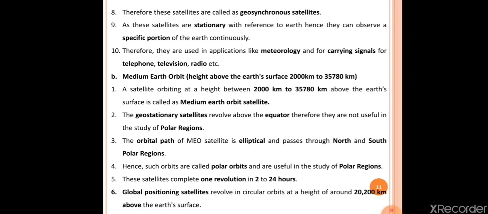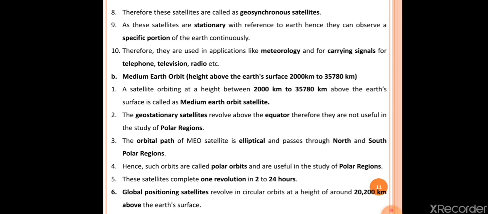The ninth point here is, as these satellites are stationary with reference to earth, hence they can observe a specific portion of the earth continuously. Okay, so high earth orbit satellites observe a specific part of earth continuously. Why? Because high earth orbit satellites revolve along with the earth, along with the rotation of earth. That's why the high earth orbit satellite observes a specific part of earth continuously.